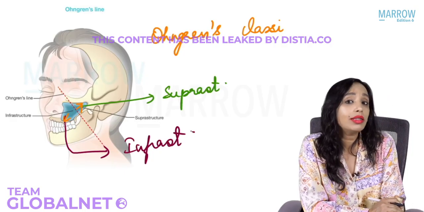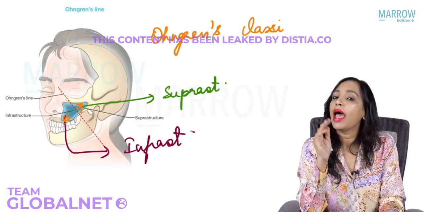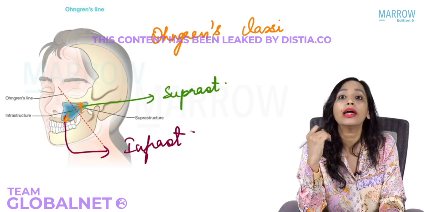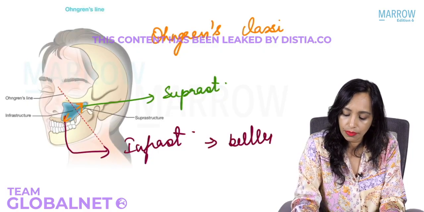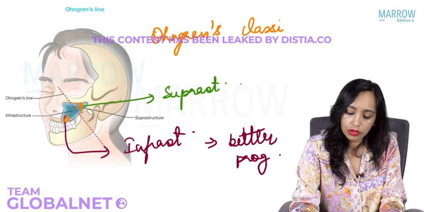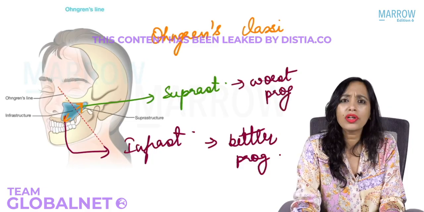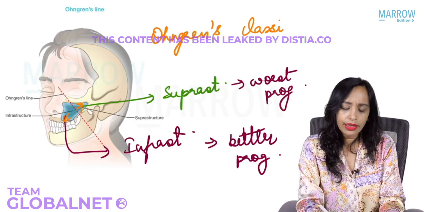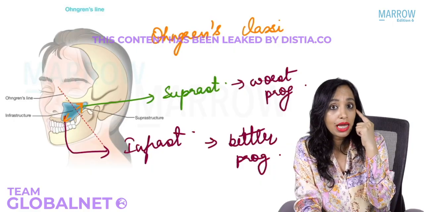Infrastructure. And what this classification states is that the carcinoma of infrastructure has a better prognosis than suprastructure. So, infrastructure has better prognosis, and this has worse prognosis. It is so obvious, no? If you are drawing the line like this, what is the suprastructure? Suprastructure is the area here.